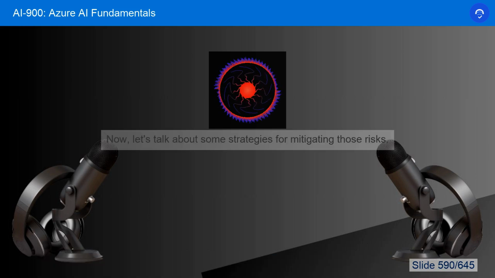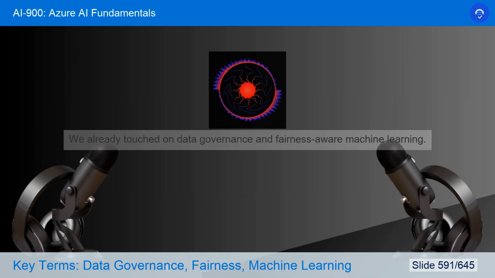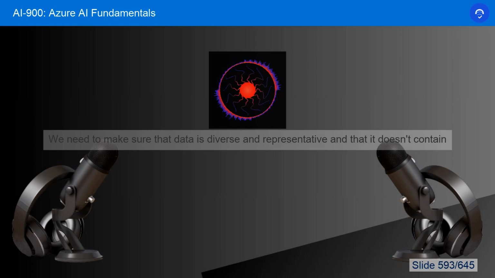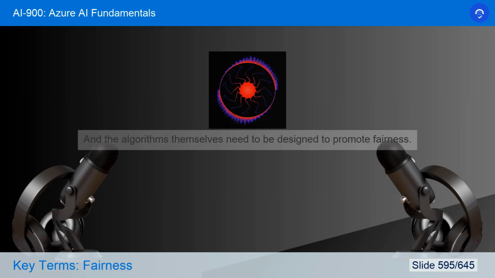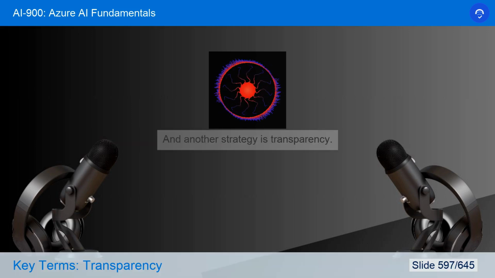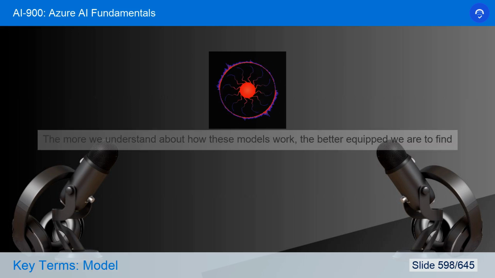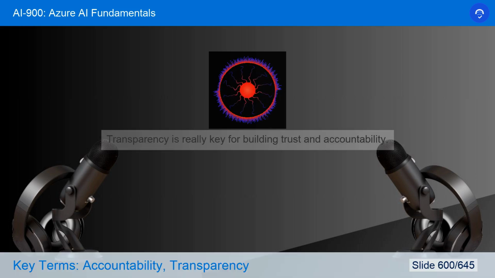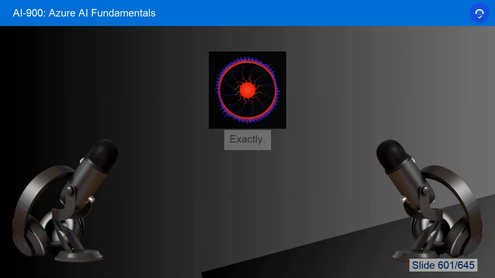Now, let's talk about some strategies for mitigating those risks. We already touched on data governance and fairness-aware machine learning. Right. We need to make sure that data is diverse and representative, and that it doesn't contain harmful biases. And the algorithms themselves need to be designed to promote fairness. Absolutely. And another strategy is transparency. The more we understand about how these models work, the better equipped we are to find and address potential problems. Transparency is really key for building trust and accountability.